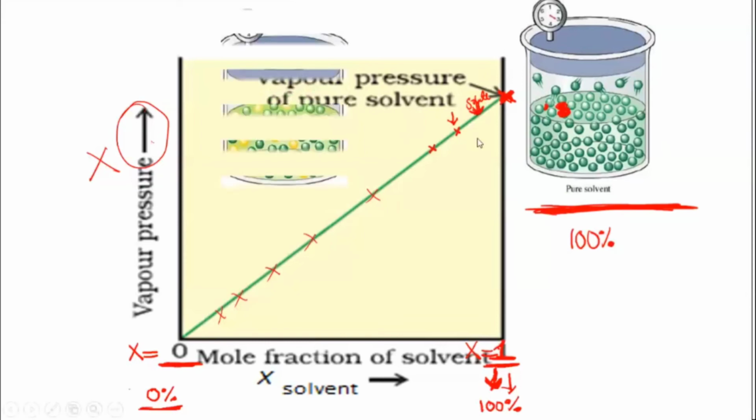Now let's see the difference. I have just put the difference between Raoult's law and Henry's law. Now both the laws we have finished, correct? So what was the similarity and the difference? Both we have to discuss. So let's start with the similarity you have found between Raoult's law and Henry's law. It's almost similar, correct?